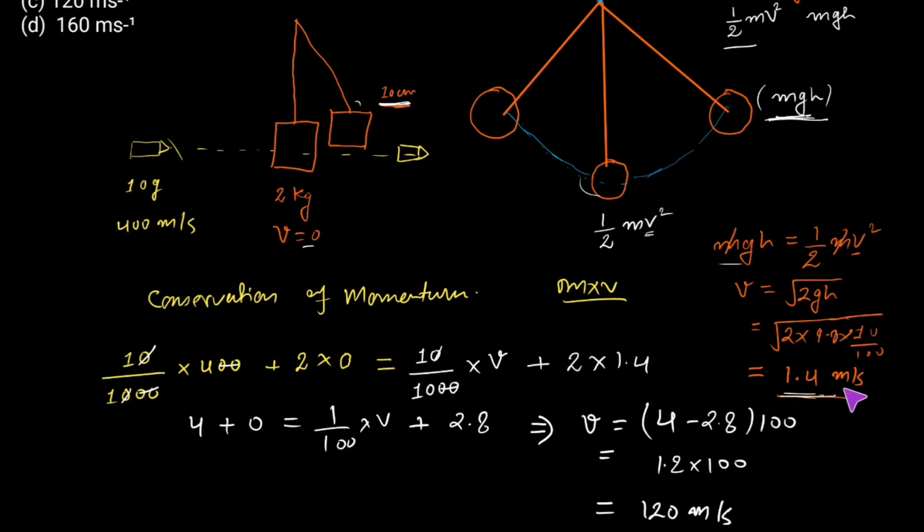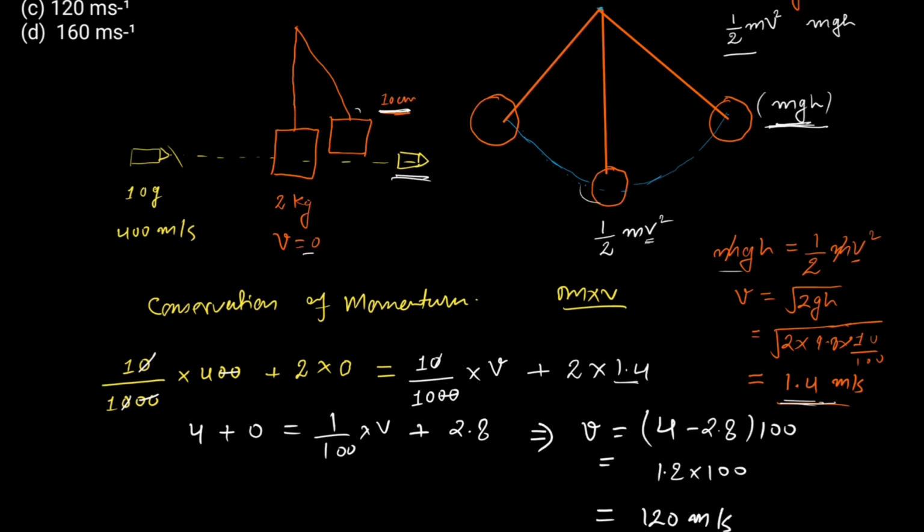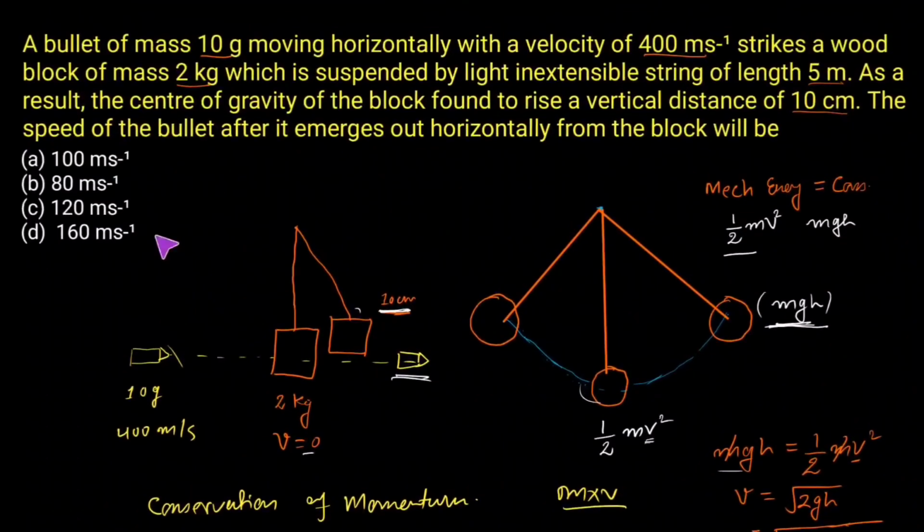So this comes out to be 1.4 meter per second. By putting 1.4 meter per second here, and with the help of a little bit of simplification, we can find out the value of velocity of this bullet after it emerges out from this wooden block, which is equal to 1.2 into 100, that is 120 meter per second. And if we match our answer with the options given, option number C would be the correct one.